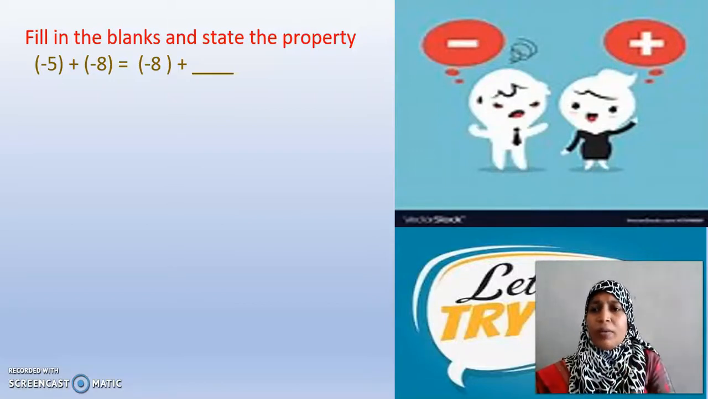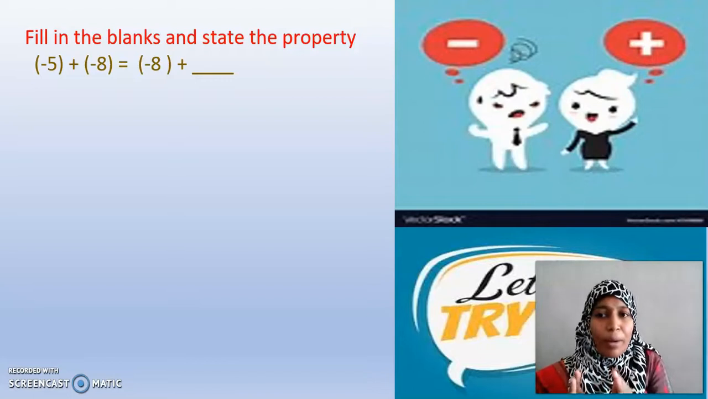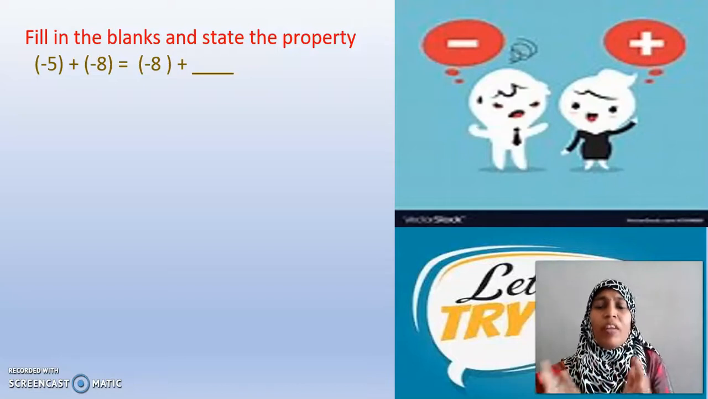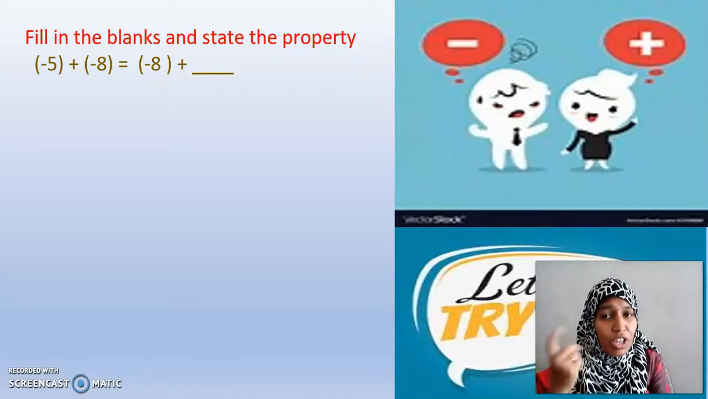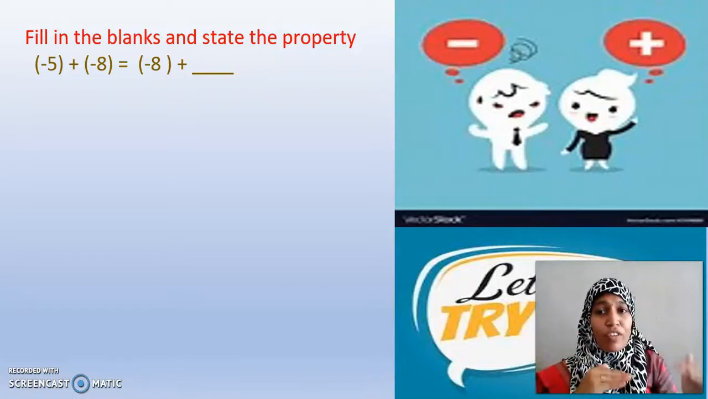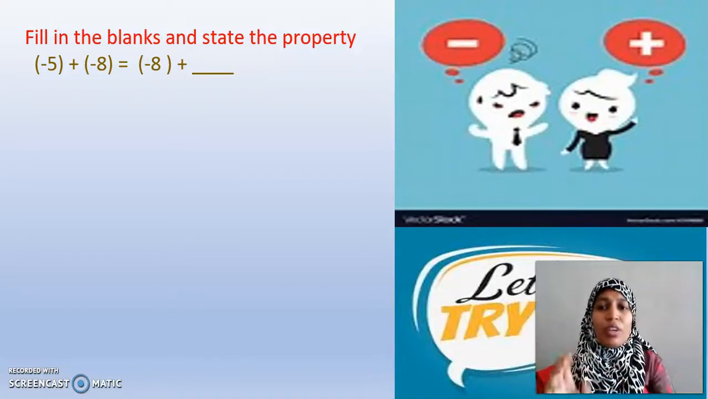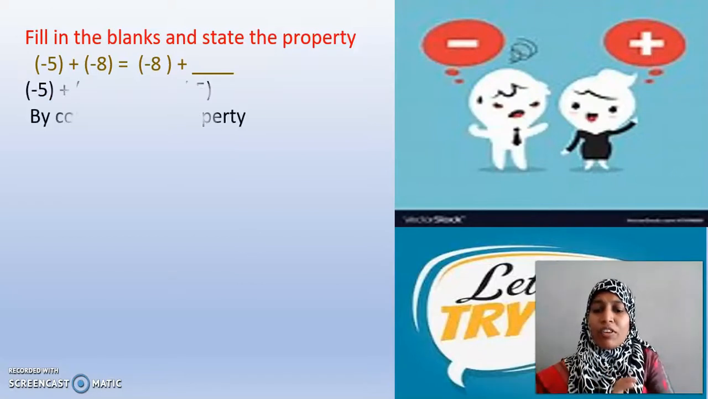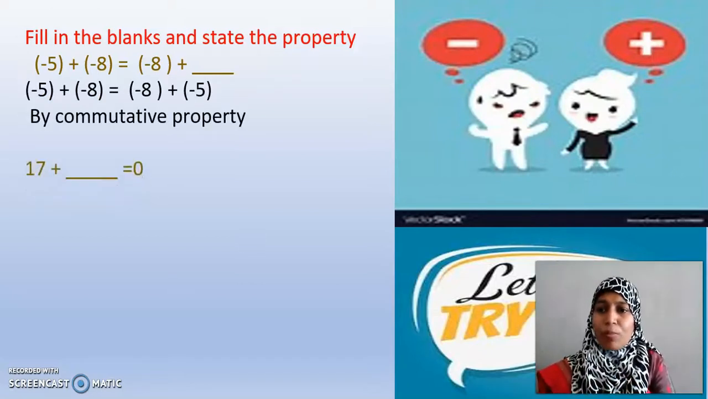Now, think. What property have I used here? Have I exchanged their position? Yes. So, what is the name of that property? What picture did I use for that changing of the position of apples? Yes, very good. It is commutative property. So, you have to write the answer as commutative property.